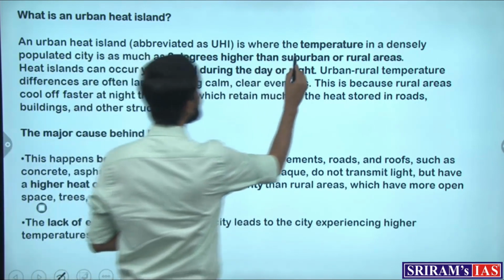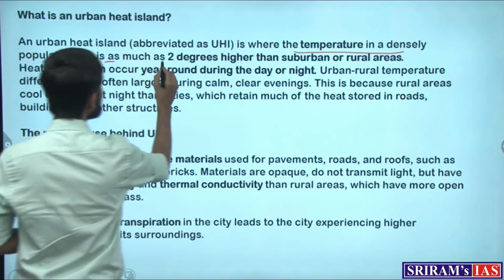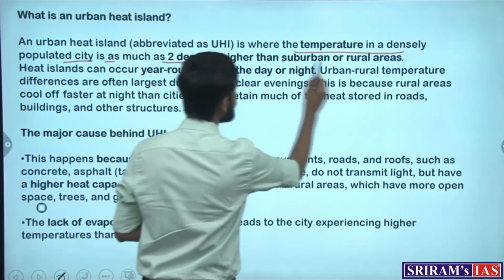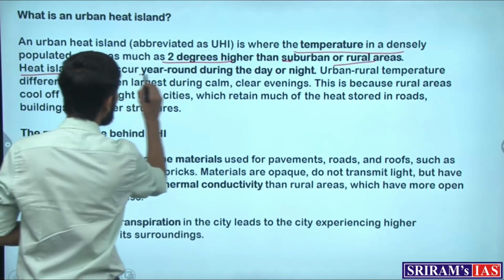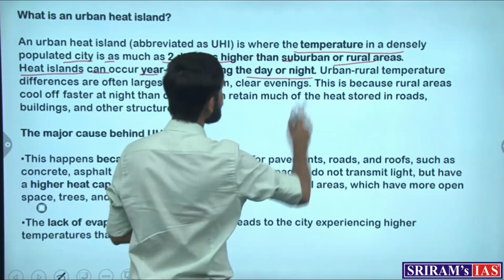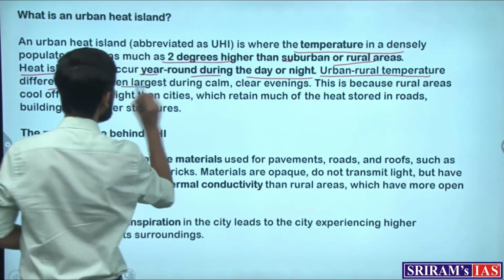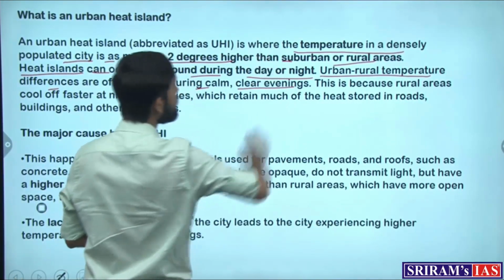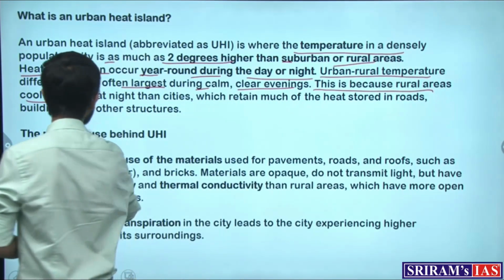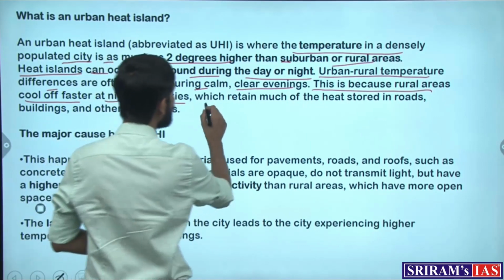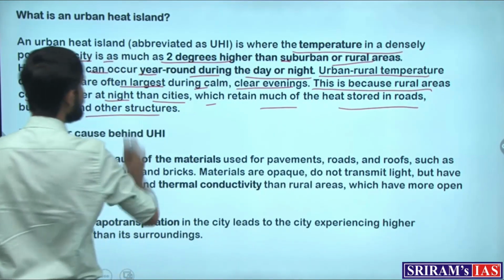Is where the temperature in a densely populated city is as much as 2 degrees higher than the suburban or rural areas. And heat islands can occur year round, during the day or night. And the urban-rural temperature differences are often largest during calm, clear evenings. This is because rural areas cool off faster at night than the cities, which retain much of the heat stored in roads, buildings and other structures.